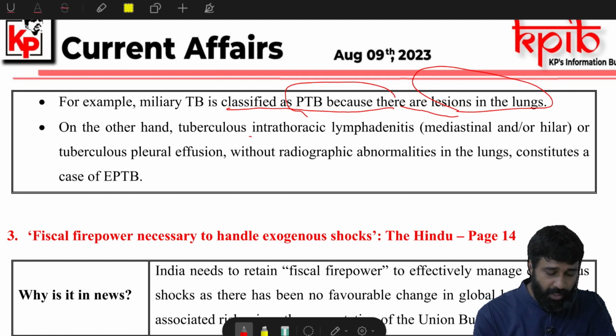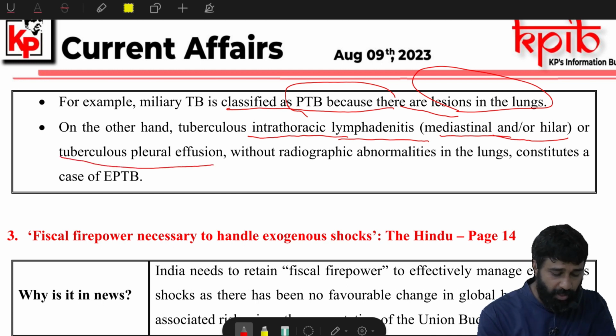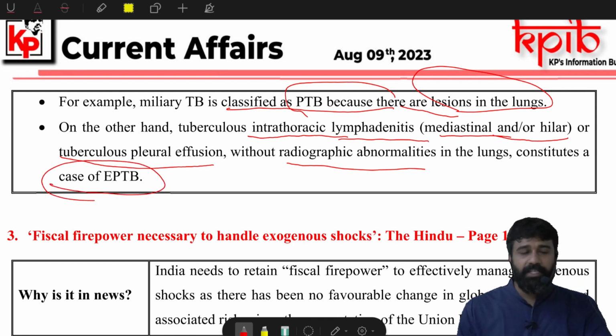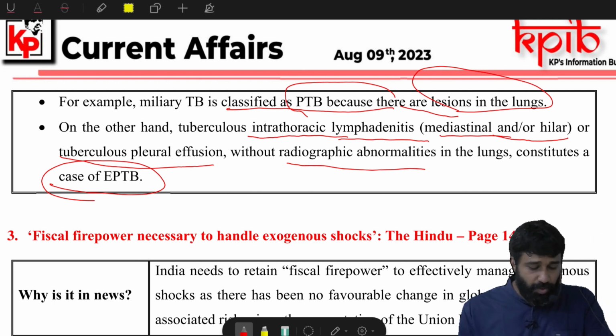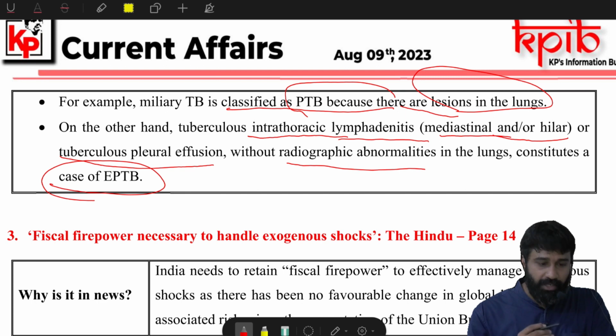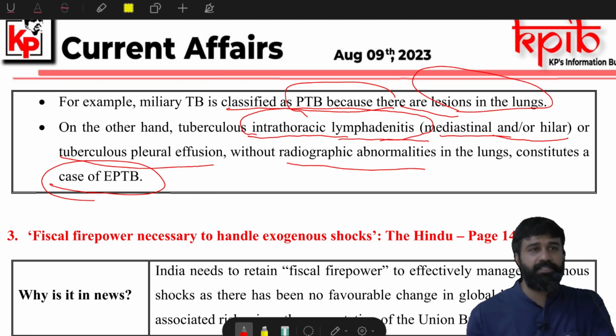On the other hand, tuberculosis intrathoracic lymphadenitis, that is mediastinal, and also tuberculosis pleural effusion without radiographic abnormalities in the lungs, constitute cases of EPTB, that is extrapulmonary tuberculosis. So when it is affecting your lymph nodes, it is said to be tuberculosis intrathoracic lymphadenitis.